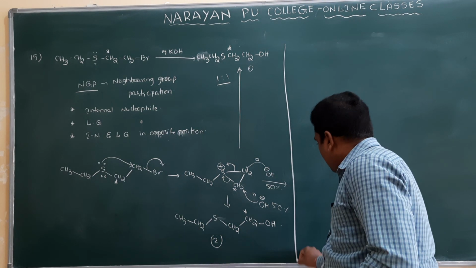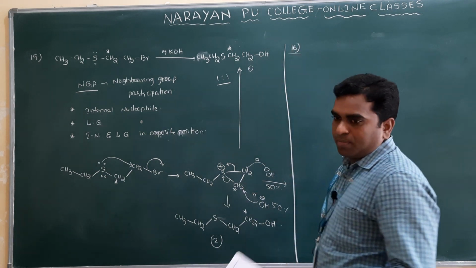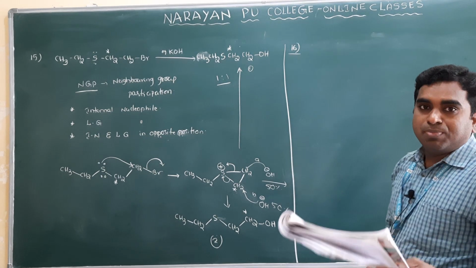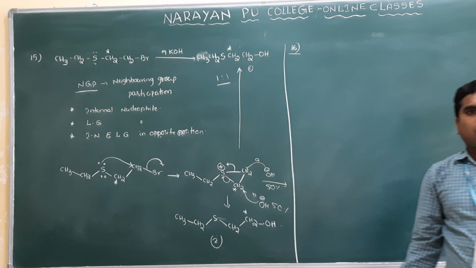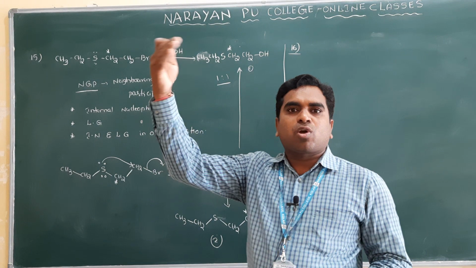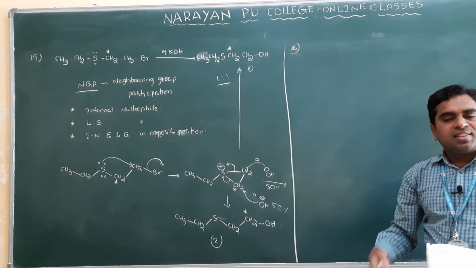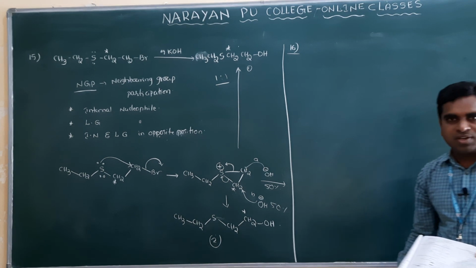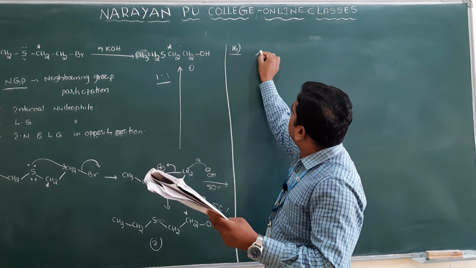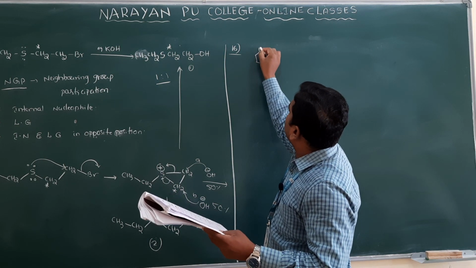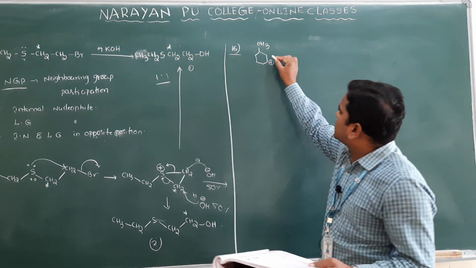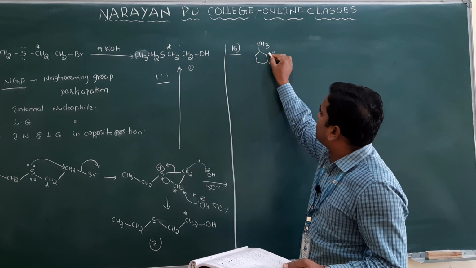Question number 16. Come to question number 16 here. Clear ma? Which of the following carbocations will undergo rearrangement? You already know that when a carbocation is involved in rearrangement, if it gets a more stable carbocation after the rearrangement, then the molecule undergoes rearrangement. Clear ma? So see this one, the options they have given. The 16th one, first one is here. There is a CH3 and here there is a positive charge. If rearrangement takes place and an H comes here, what will you get?